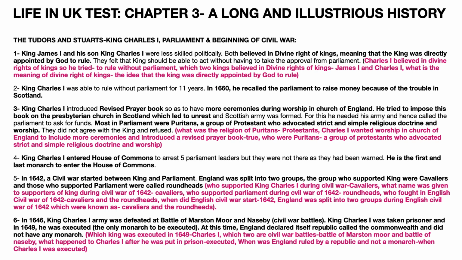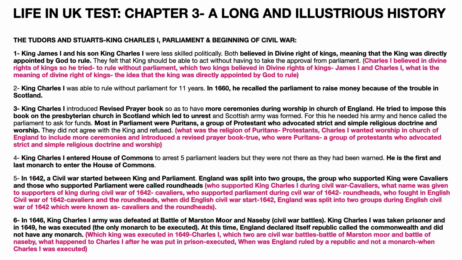The third point is King Charles I introduced a revised prayer book so as to have more ceremonies during the worship in the Church of England. He tried to impose this book on the Presbyterian Church in Scotland, which led to unrest, and a Scottish army was formed. For this, he needed his army and hence called the Parliament to ask for funds.